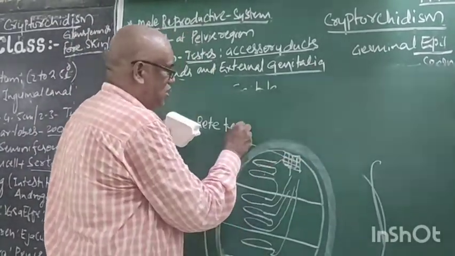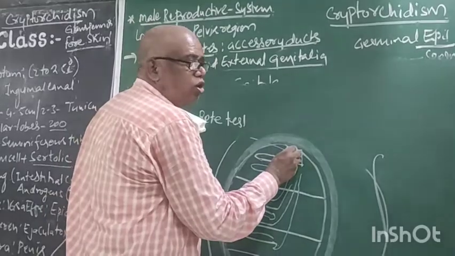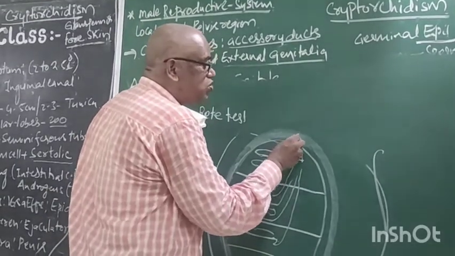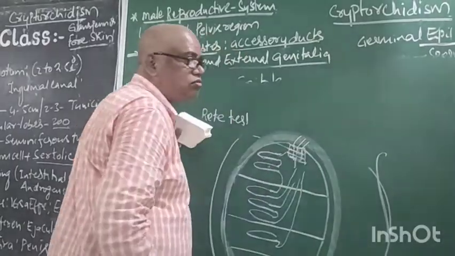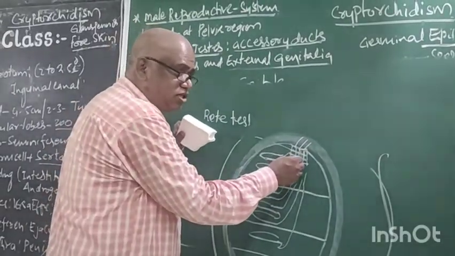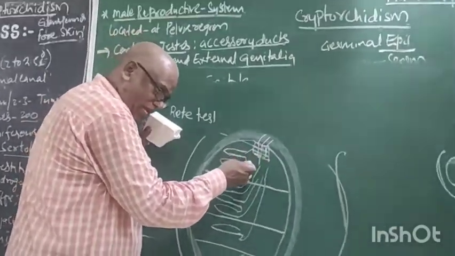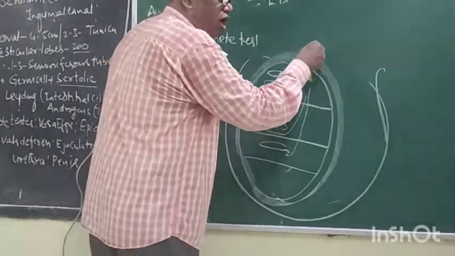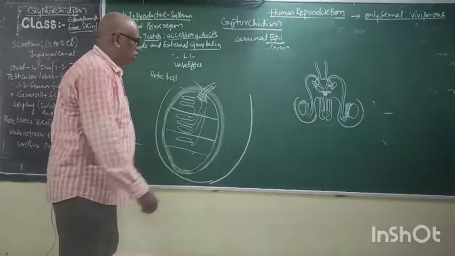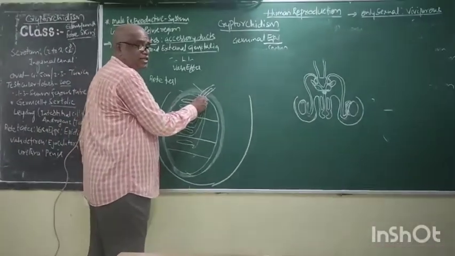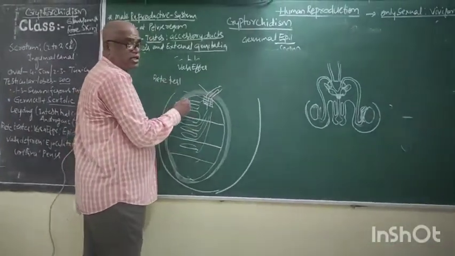From this rete testis, 3 or 4 small ducts arise and penetrate into the wall. What is this? Now it is a neck, and this neck is called the rete testis.